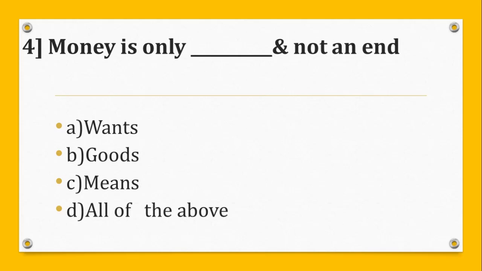Question number 4. Money is only dash and not an aim. Your options are A. Wants, B. Goods, C. Means, D. All of the above. And the answer is C. Means.